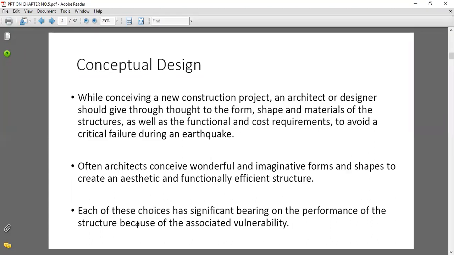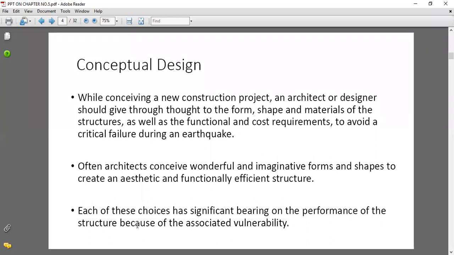The architect has imaginative power, so he has to prepare the plan in such a way that the plan should be an earthquake resistant plan, and that earthquake resistant plan, which has an efficient structure, functionally efficient structure, means it has good quality regarding symmetry, simplicity or regularity.